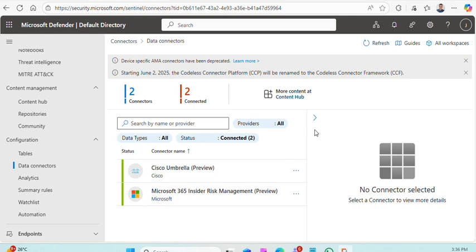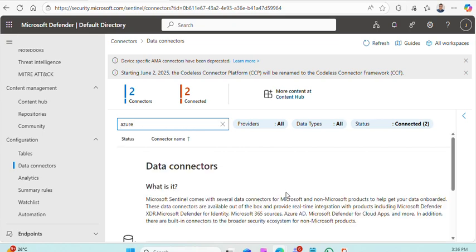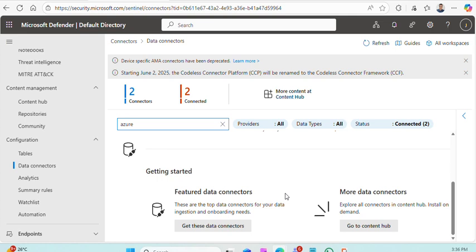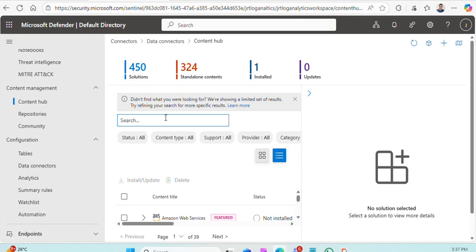Now as I told, we will just try with Azure activity. I'm in the data connectors. Now I'm seeing the featured data connectors and more data connectors. I will go to the featured data connectors and search Azure activity.